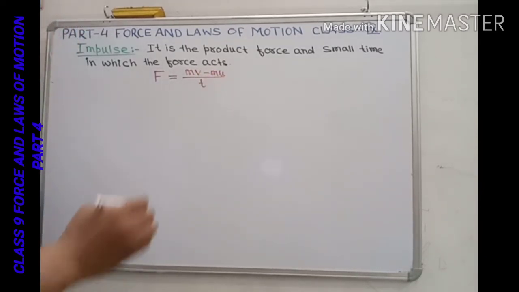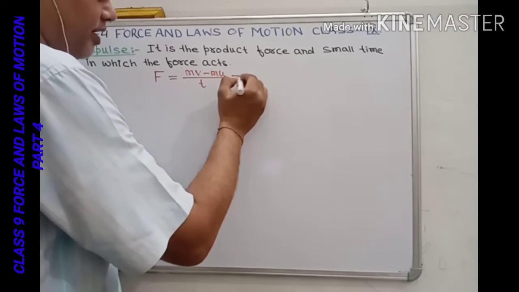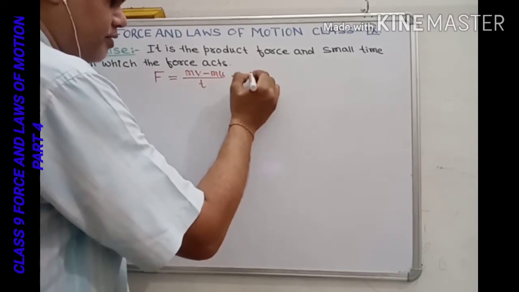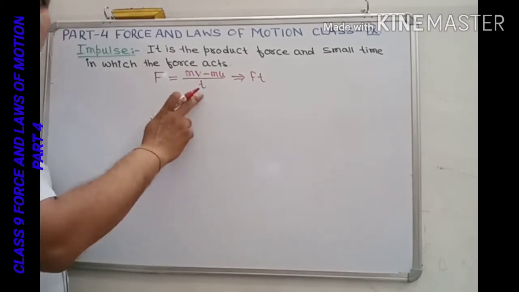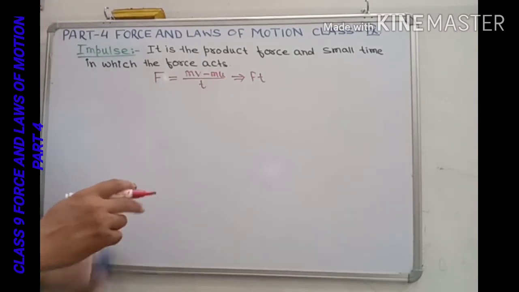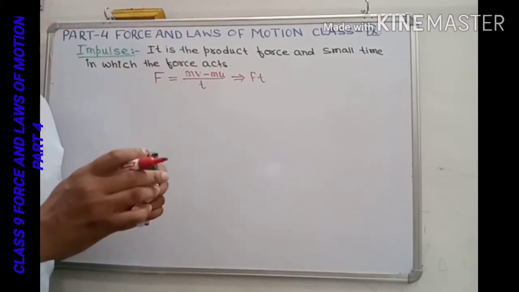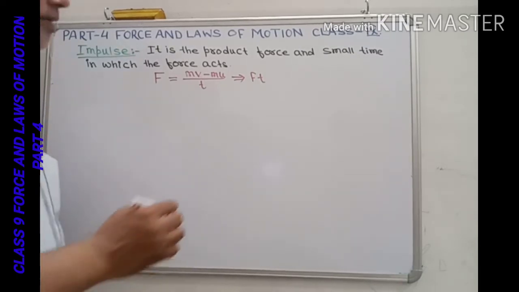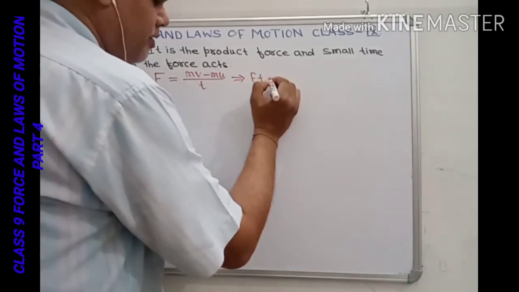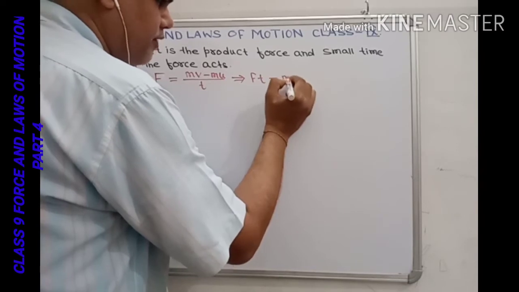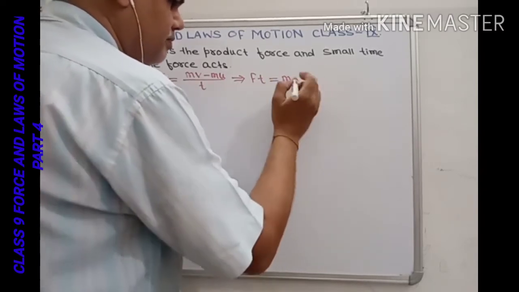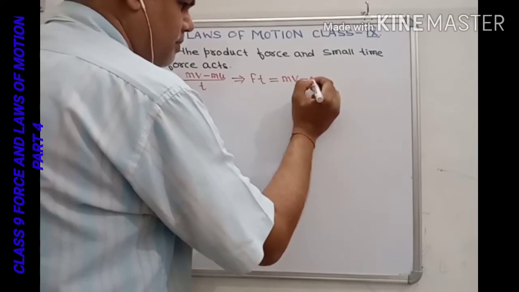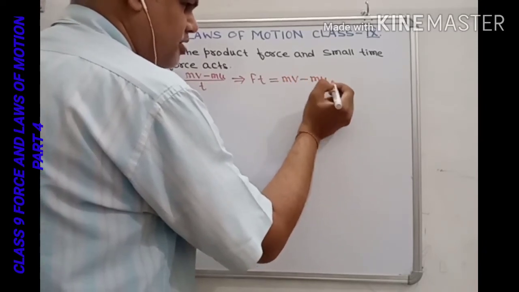Clear? Now, if we write it like this, the force multiplied by time t, that is the small time in which this force acted, will be equal to final momentum mv minus initial momentum.